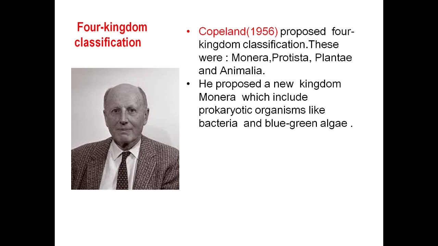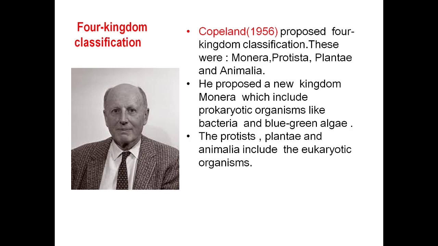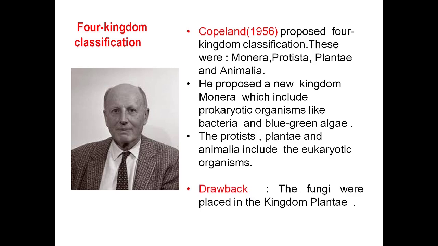He proposed a new kingdom, Monera, which includes prokaryotic organisms like bacteria and blue-green algae. The Protista, Plantae, and Animalia kingdoms include the eukaryotic organisms. The fungi were placed in the kingdom Plantae. This was the main drawback of this classification system.